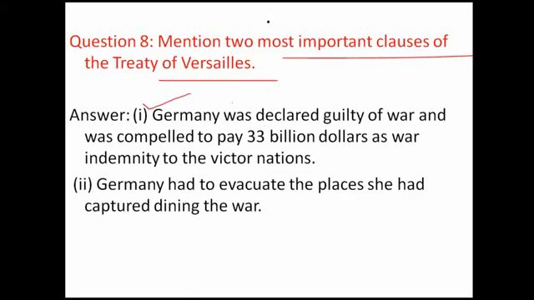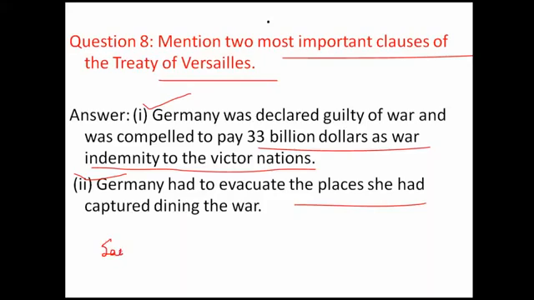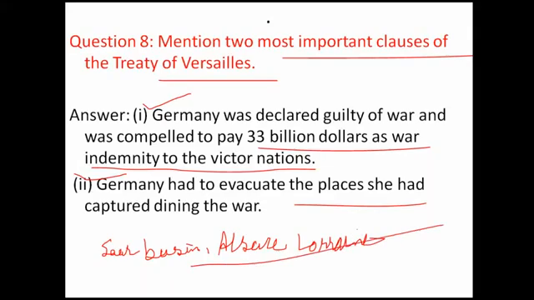The $33 billion was given by Germany as war indemnity to the victorious nations. Germany also had to evacuate places like the Saar Basin and Alsace-Lorraine, which were given to France.